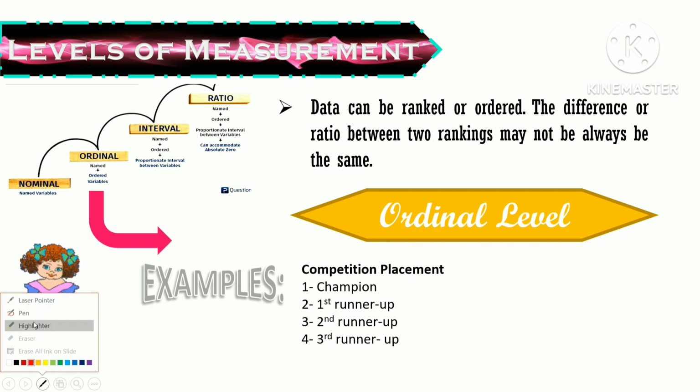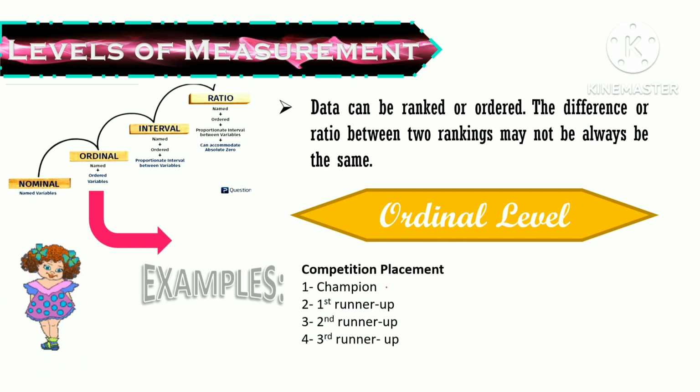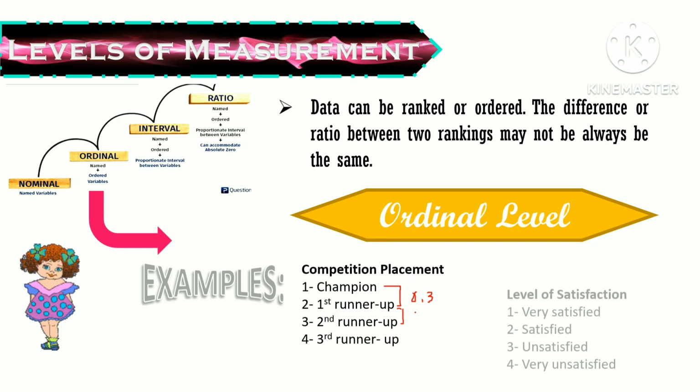Okay, ano ibig sabihin yan? Like for example, yung difference between champion and first runner-up is, for example, 0.3. No? So we cannot say that the difference between the first runner-up and the second runner-up is also 0.3. But we know the fact na mas mataas yung placement ng champion kaysa sa first runner-up. So that is ordinal level.